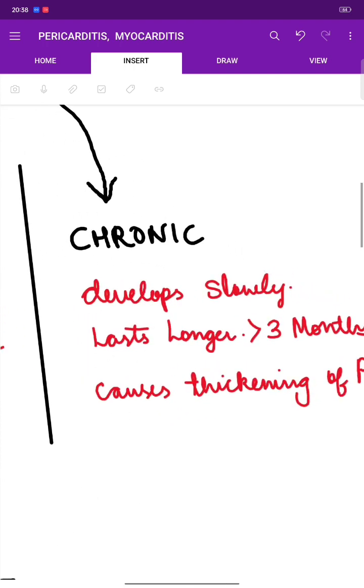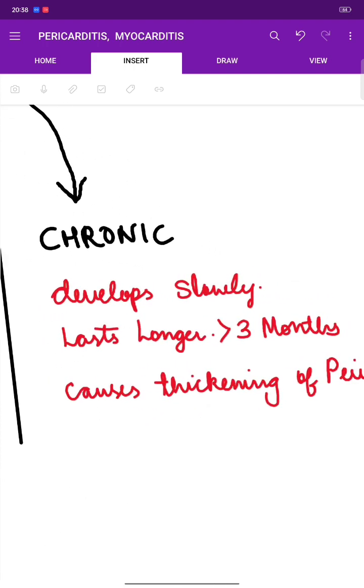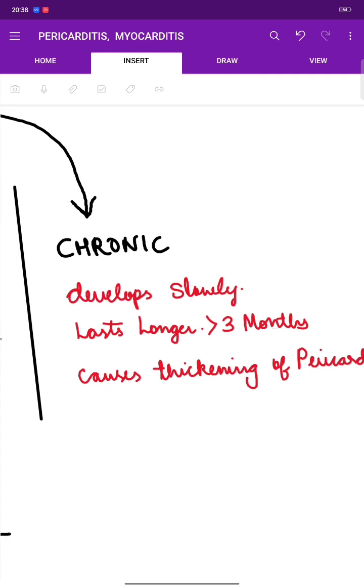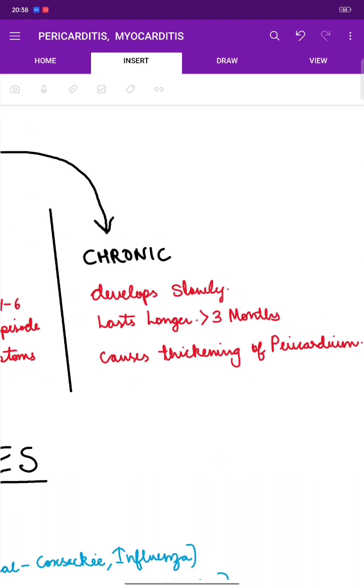Now, chronic. So we know that chronic is something that develops and lasts for a longer period of time. So it develops slowly and lasts for a longer period of time, that is more than 3 months, and causes the thickening of pericardium, which can lead to chronic constrictive pericarditis. We'll get into that later.